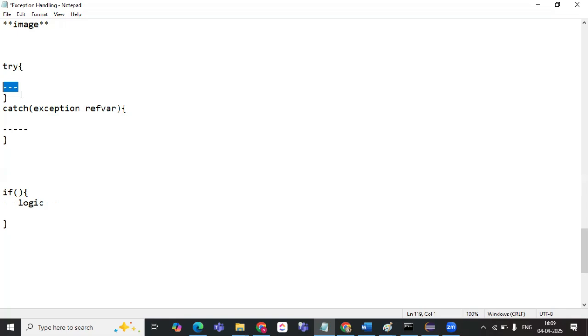If we keep that inside the try block, the controller will try to handle it. That is why the name indicates try. If it cannot handle it, it will send it to the catch block, just as the else is executed if the if condition is not satisfied.